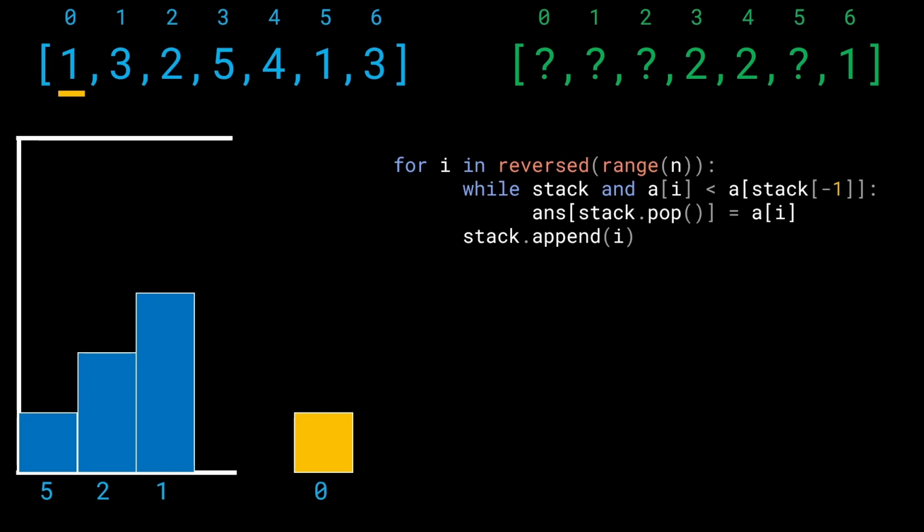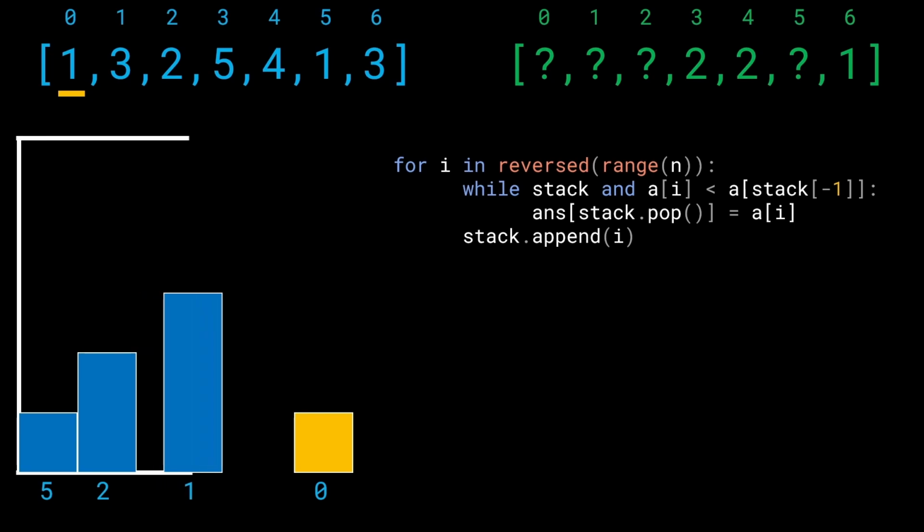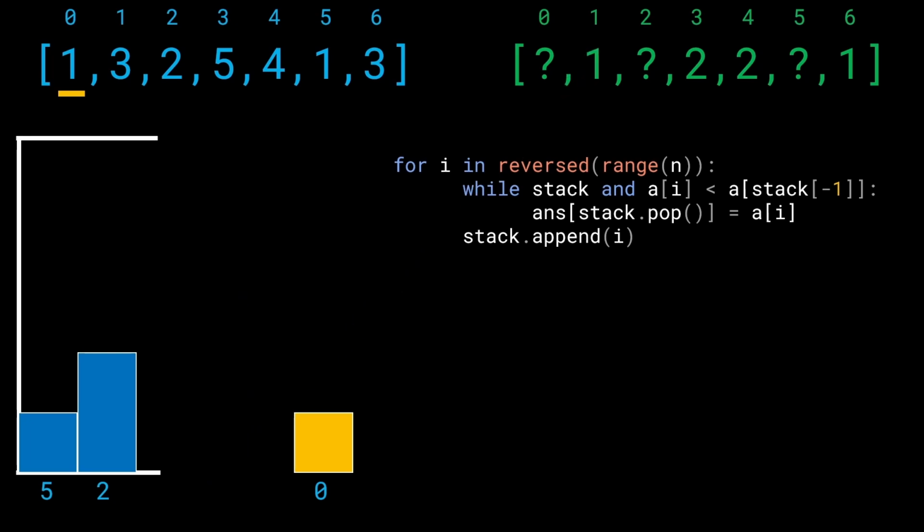What does this mean? This means that we have found a[i] which is lesser than the stack top value. What does that mean? We have figured out that for the value at index 1, the value at index 0 is the answer. So we pop the index 1 from the stack and assign its answer. Now look at the top right-hand side, and we'll see that index 1's answer is going to change to the value 1. Why? That's because the value at index 0 is 1. Sorry, a[0] is 1.